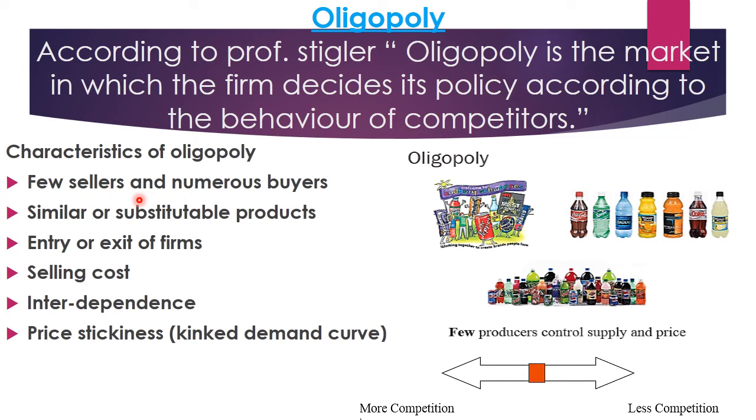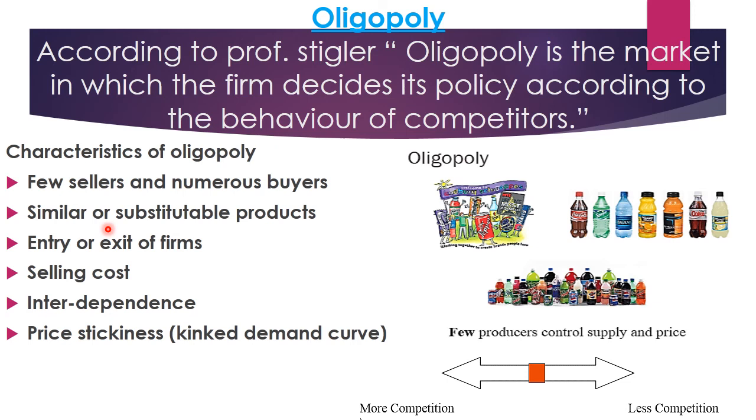The number of firms ranges from more than 2 to less than 10 or 20. So that's why you can say a few sellers control the market and we have many buyers in the market. Therefore the individual buyer's importance is very negligible, or he or she cannot affect the market.